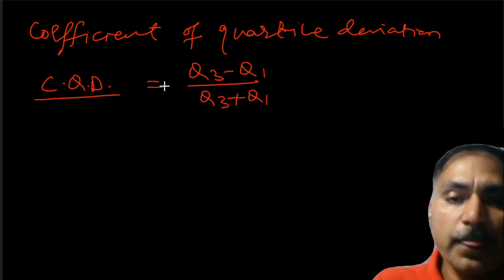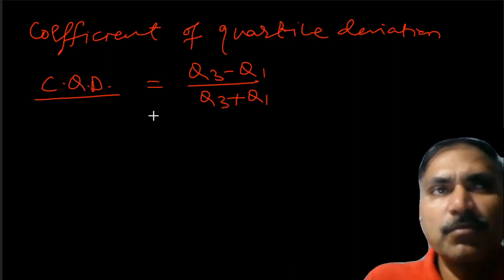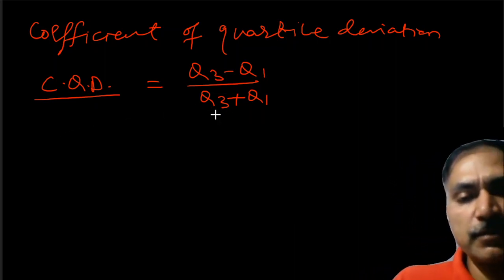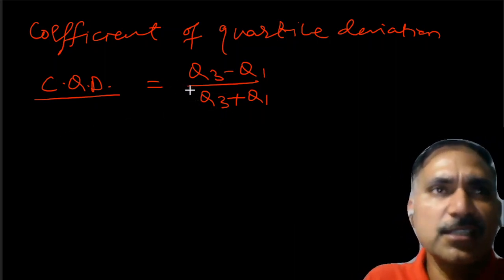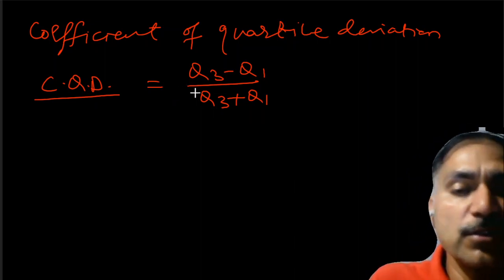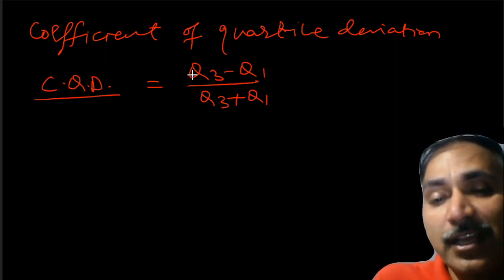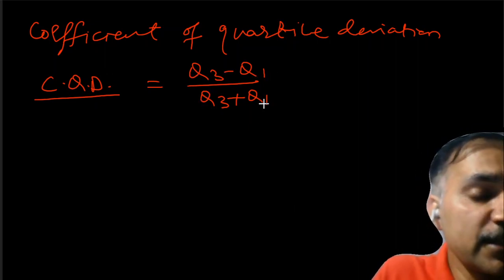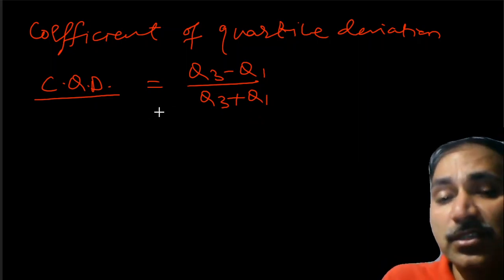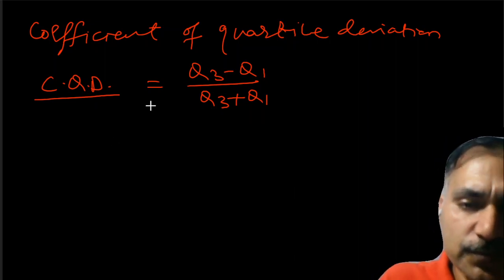Now, as in the case of range and coefficient of range, this formula is very similar to that. In that we have the smallest and largest value, and here we have Q3 and Q1. So the formula is in the same pattern. In the case of coefficient of range, we had L minus S divided by L plus S. Similarly, here in the case of quartile deviation, we will have Q3 and Q1. So it will be Q3 minus Q1 divided by Q3 plus Q1.